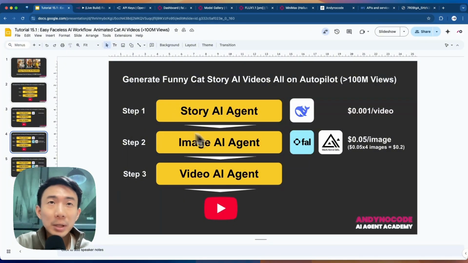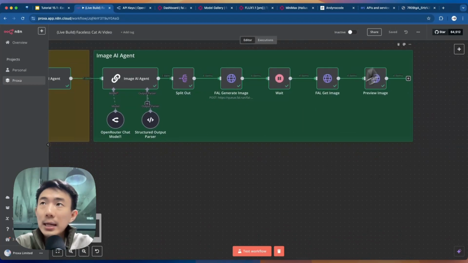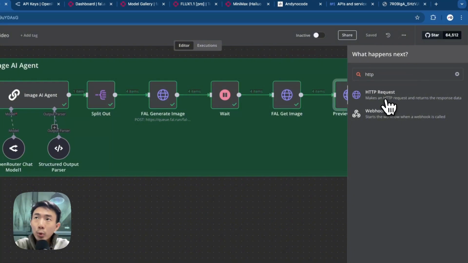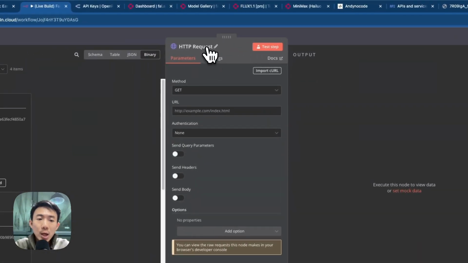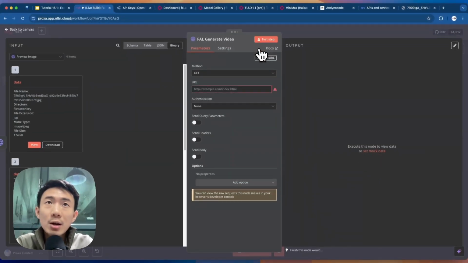So after we have completed the story AI agent and the image AI agent, let's talk about the video AI agent. We are going to use this agent to turn the static image into an animated video. So let's dive in. All right, the next step, we're going to add another node. Of course, it's another HTTP request node, because we are going to use another model from Fal AI to generate the video. Okay, so this is the video AI agent.